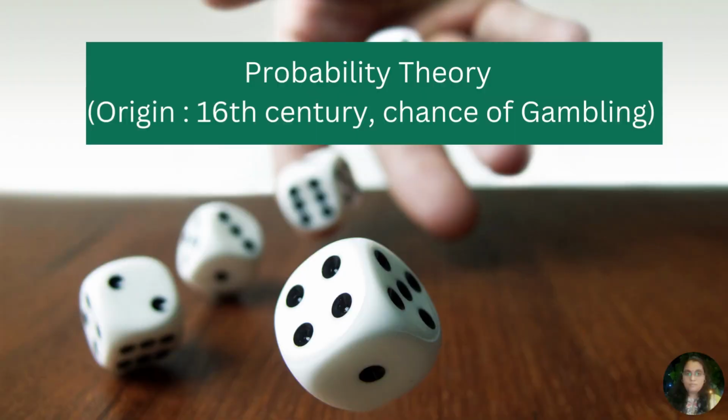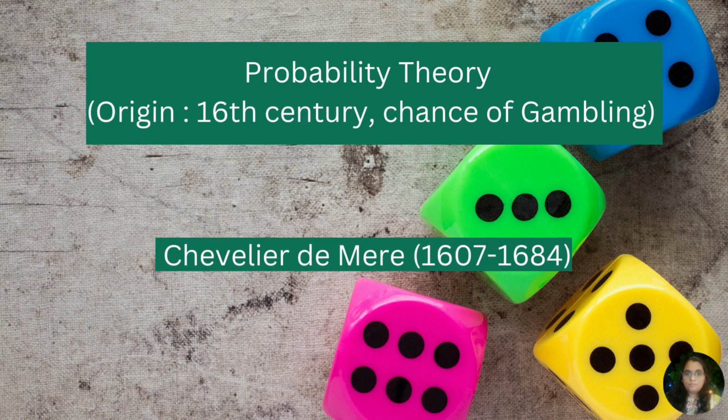Do you know the origin of probability is gambling? Yes, in the 16th century gambling was so popular and fashionable, mostly in French society. The famous gambler Chevalier de Mere lost his money in his game, so he was curious about why he was losing so much money in the game.